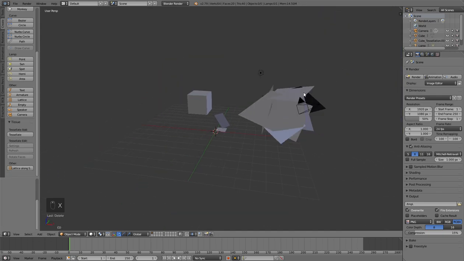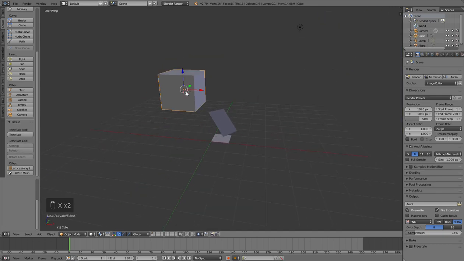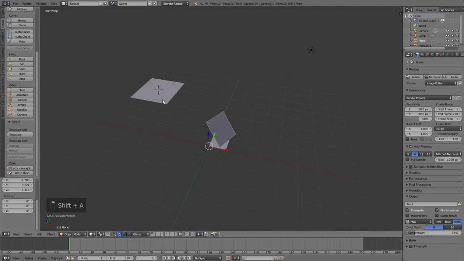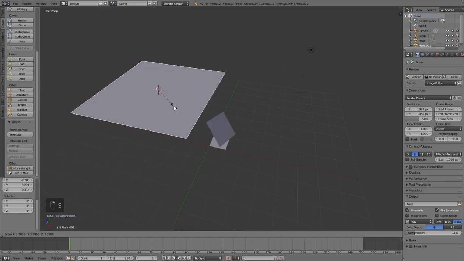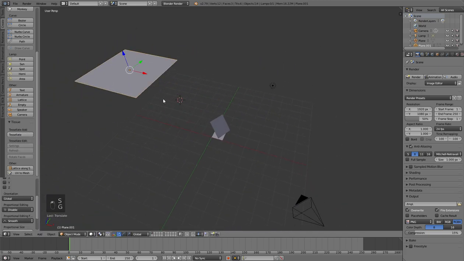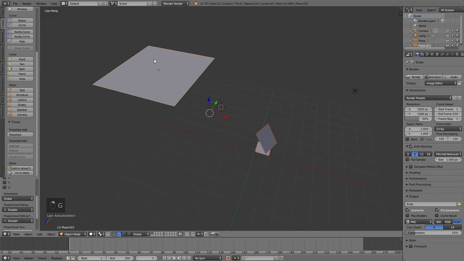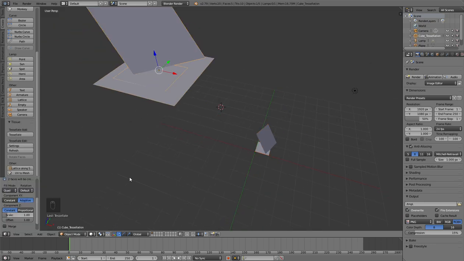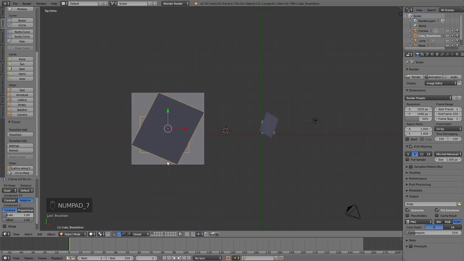Maybe it's more clear if instead of a cube I use another plane. So this is my default plane. I do tessellate, and I can scale it and change its size. If I do tessellate adaptive, I get this. So it automatically adapts to the size of this face.